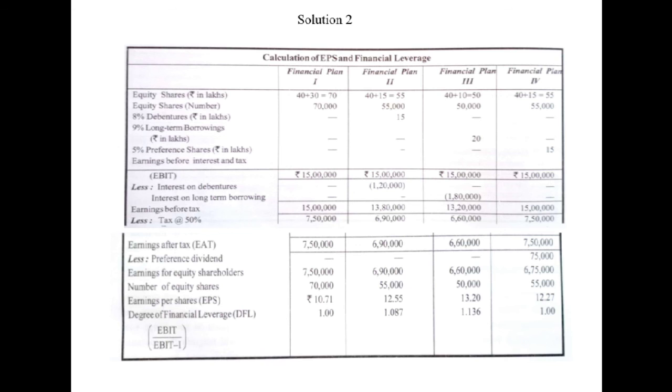So if we are to suggest to the management which plan to adopt, which plan to select, we should suggest the third plan, plan 3, of combining 10 lakh rupees of equity shares and 20 lakhs rupees of long term debt. This plan is the best one because it is the most levered, having the highest financial leverage and also the highest earnings per share.